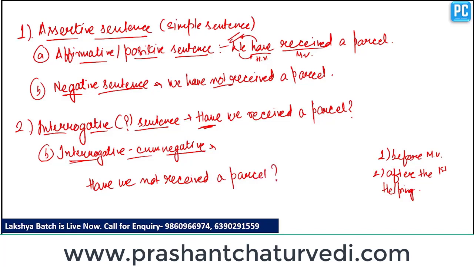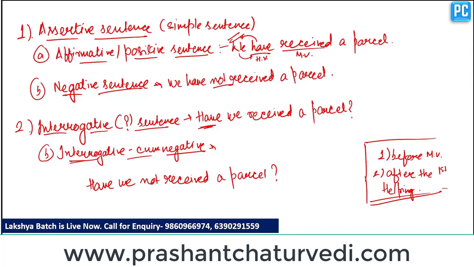Clear? So these two tricks can help you make any type of sentence, whether it is assertive, interrogative or negative, any kind of sentence. We can make any structure by using these two tricks.